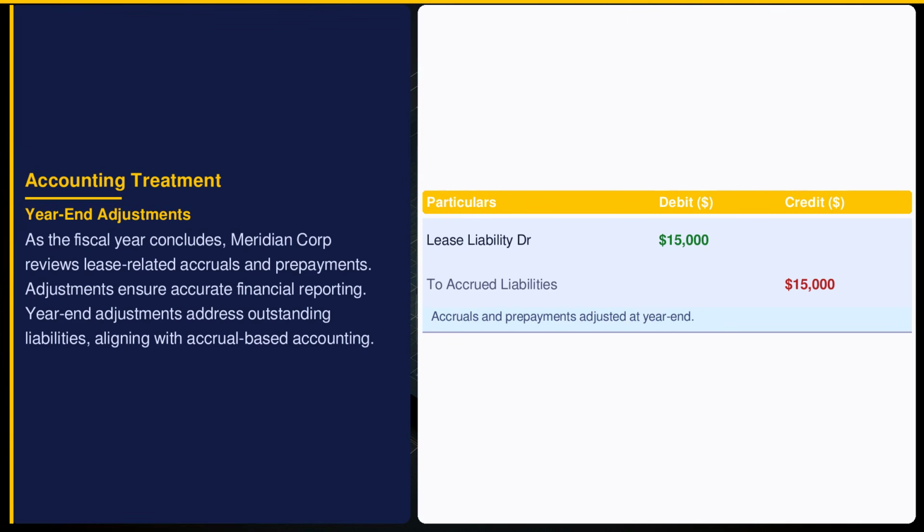Year-end brings key adjustments, ensuring liability accuracy. Meridian Corporation reconciles lease payments, accruing $15,000 for obligations not yet settled. International Financial Reporting Standard 16 emphasizes precise liability reflection, safeguarding balance sheet integrity.